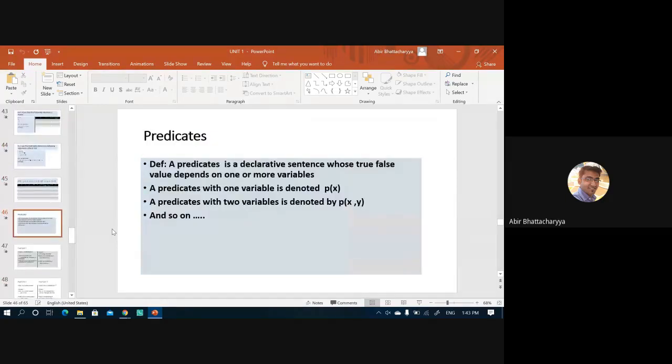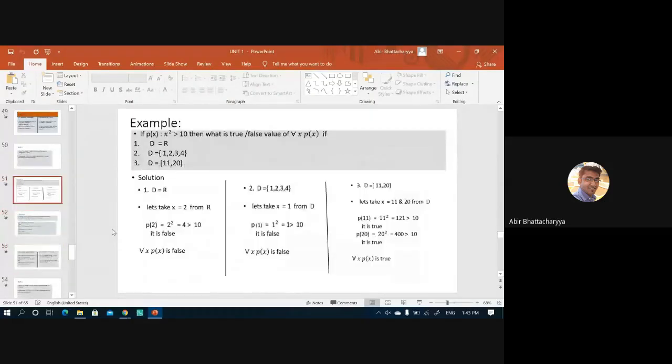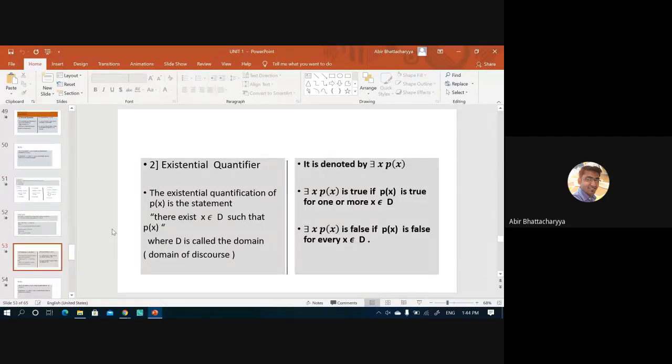Yes, tell me, Neeraj. Simplification, I think. That quantifiers have been started: universal quantifiers, existential quantifiers. Then there are a few types of problems like this. Have I completed this type of problems? Only quantifiers.